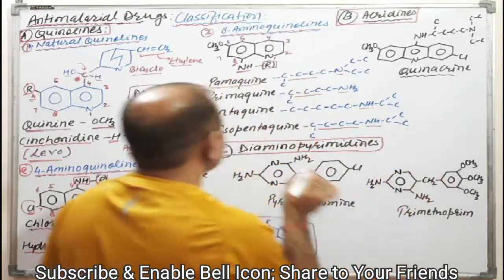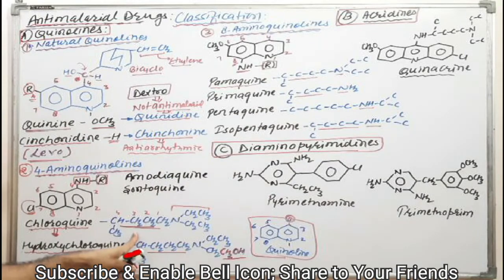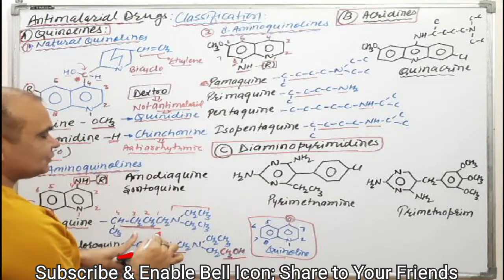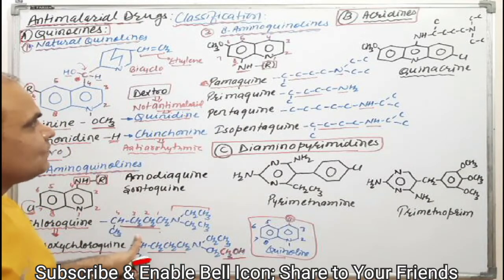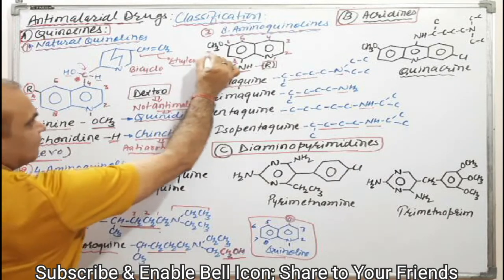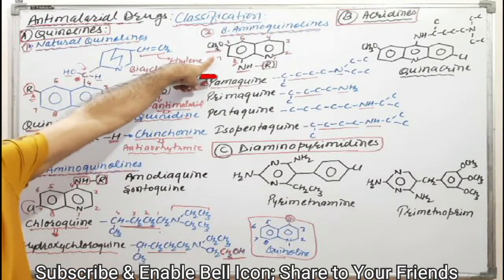Now we will discuss pamaquine, which is very similar to chloroquine. It has a similar structure or similar substituent as chloroquine. Instead of the chlorine at the 7th position, the 6th position has a methoxy group.